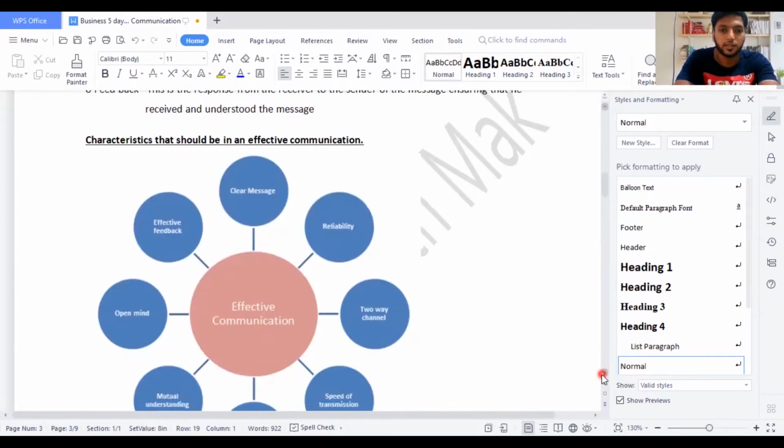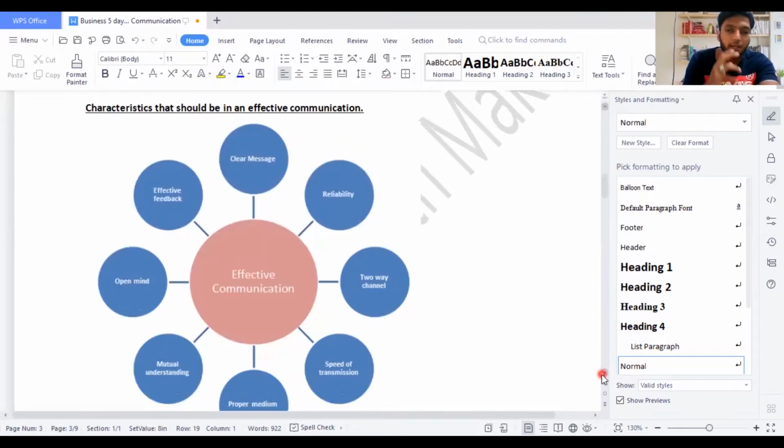It says characteristics of an effective communication. To make a communication clear, what are the things that should be present? Number one, it should be a clear message. It should speak the correct message which you really wanted to send. Some people, when they are sending a message, go like this and like that, and they don't go directly. So it takes the receiver a lot of time to understand.